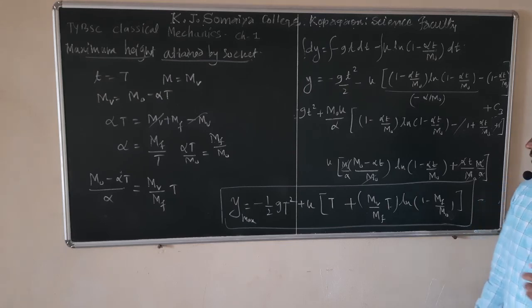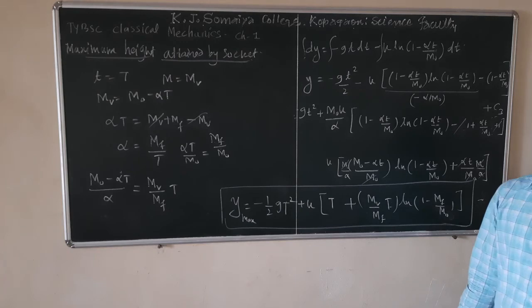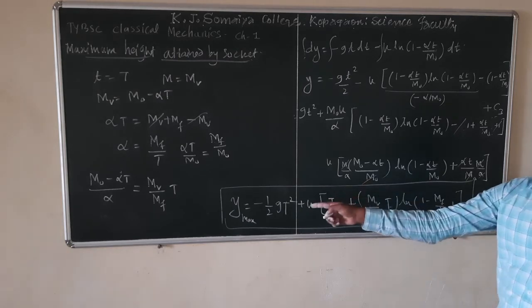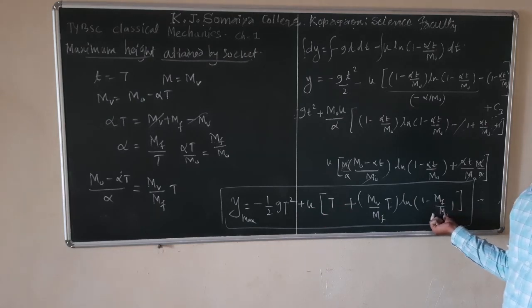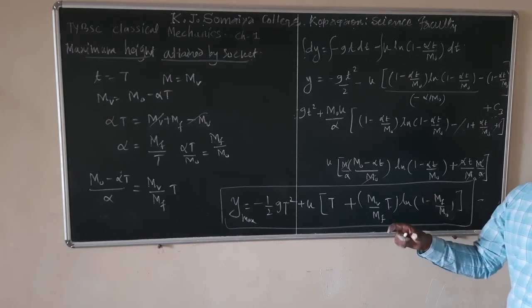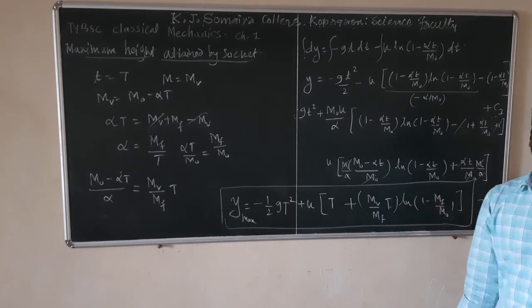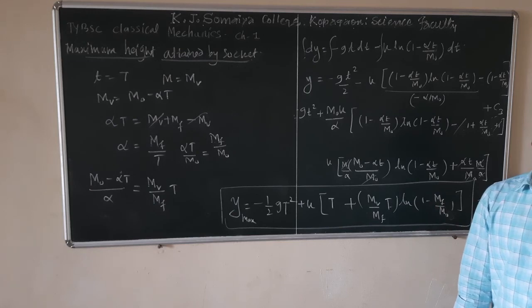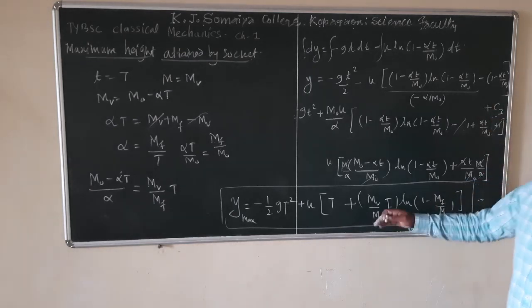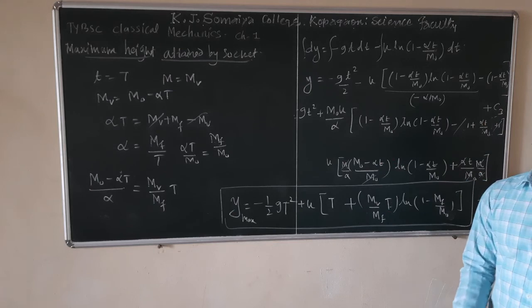Because if you use a single stage rocket, the maximum height attained by the rocket is limited due to this ratio, mass of fuel to total mass of rocket. To attain maximum height, we must use a multi-stage rocket. So how does a multi-stage rocket work? There are 3 or 4 stage rockets.